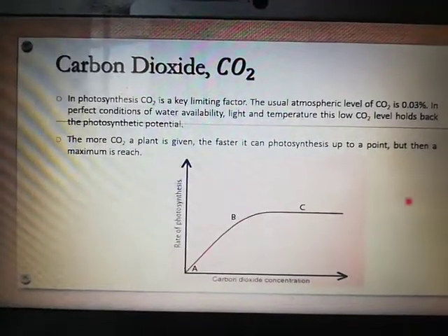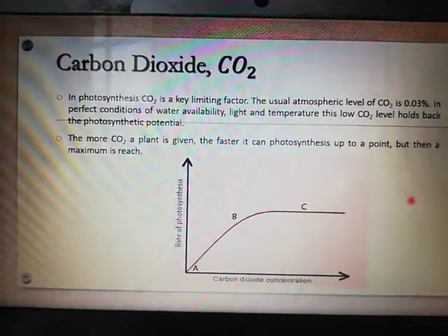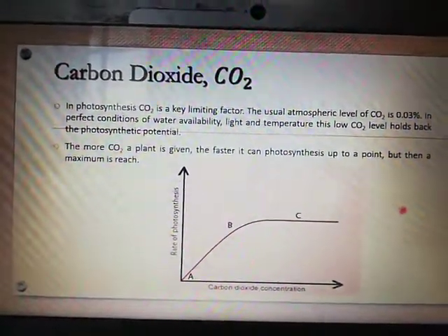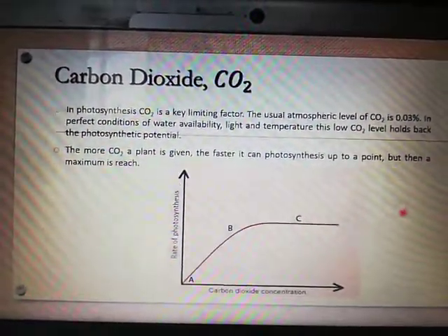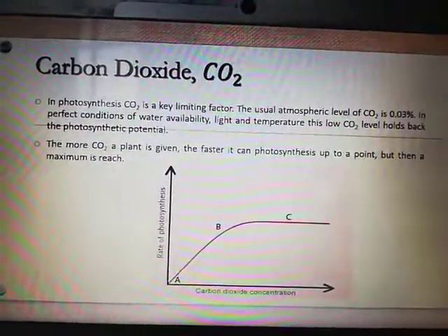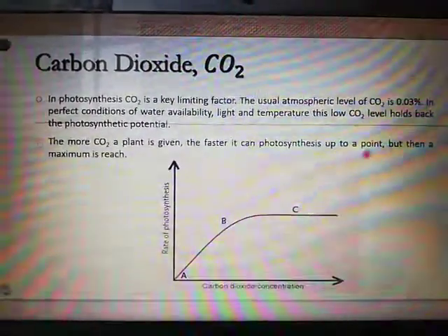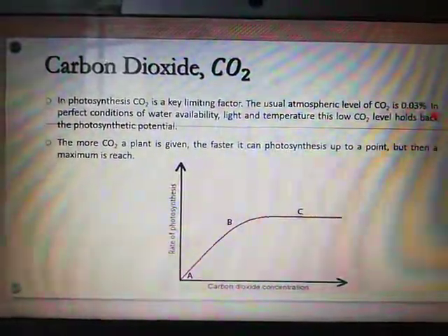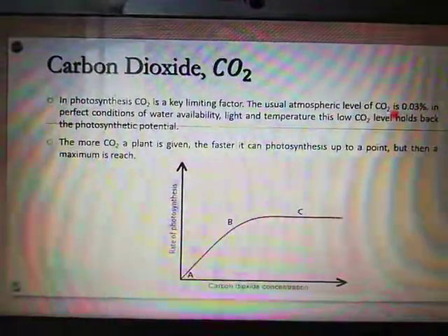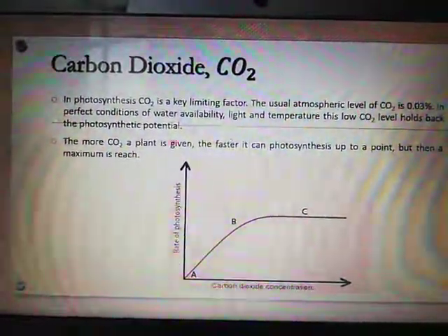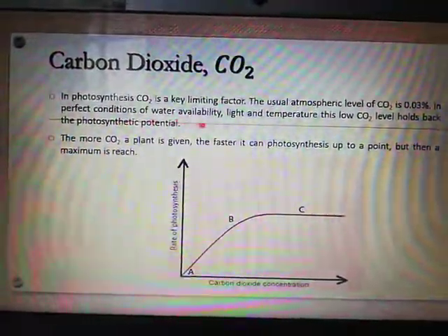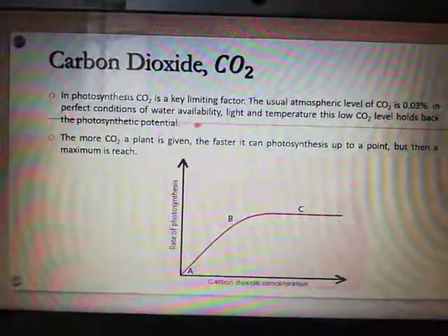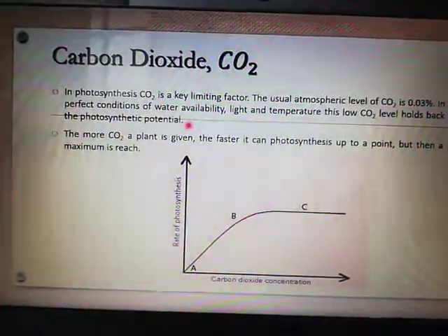How about CO2, carbon dioxide? In photosynthesis, CO2 is the key limiting factor. As you know, the usual atmospheric level of CO2 is 0.03% in our atmosphere. Normally, this is the value of CO2 that can be provided to the plant. In perfect conditions of water availability, light and temperature, this low CO2 level holds back the photosynthetic potential.